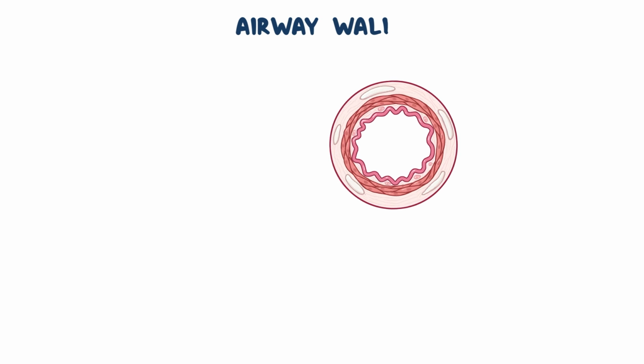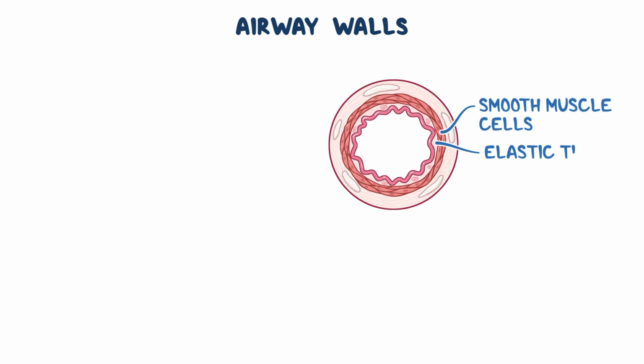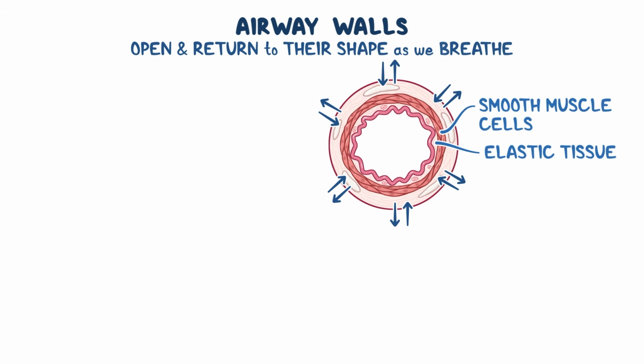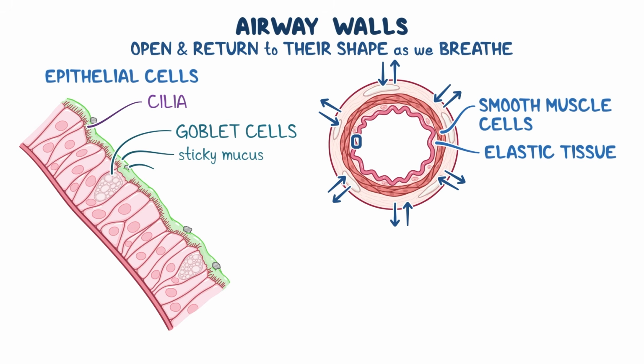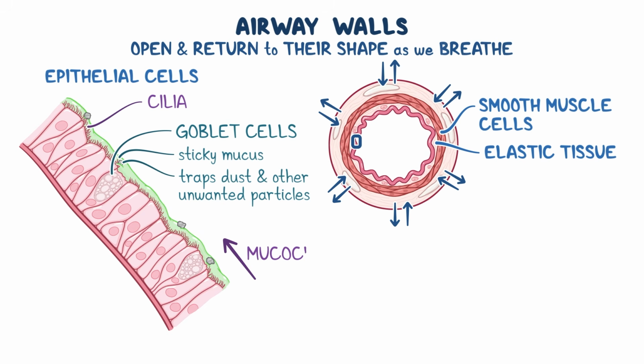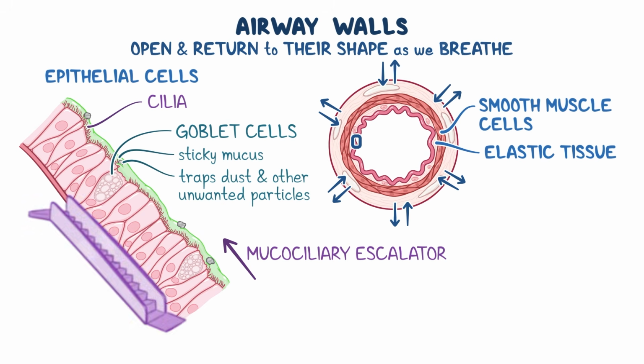Now, the airway walls contain smooth muscle cells and elastic tissue that help them open and return to their shape as we breathe. The lining of the airways includes epithelial cells with tiny brush-like projections called cilia and goblet cells that produce sticky mucus. The mucus traps dust and other unwanted particles, while the cilia move together in coordinated waves, pushing the mucus and trapped particles toward the throat. This system, known as the mucociliary escalator, allows us to either swallow or cough out foreign particles.